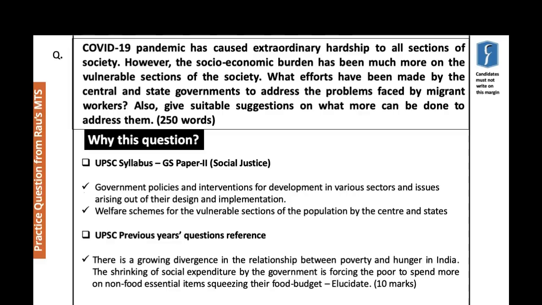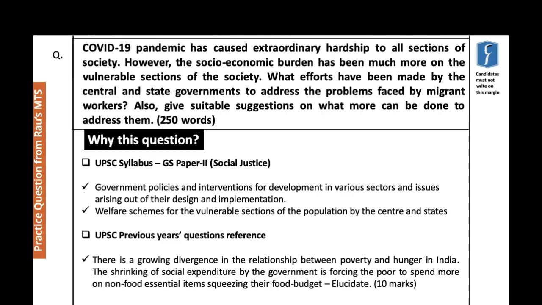Now, let us take a look at a similar theme-based question from the previous years. This question says there is a growing divergence in the relationship between poverty and hunger in India. The shrinking of social expenditure by the government is forcing the poor to spend more on non-food essential items, squeezing their food budget.